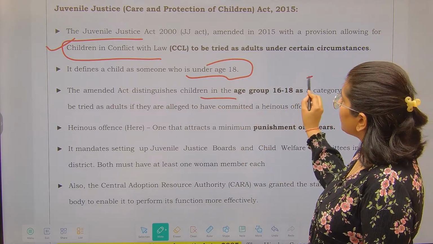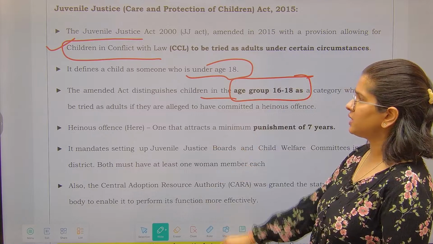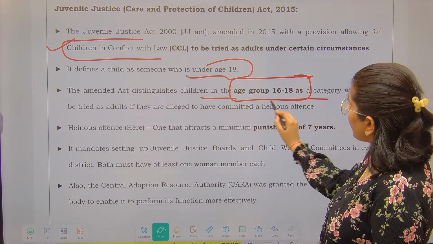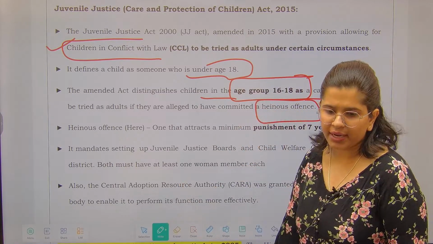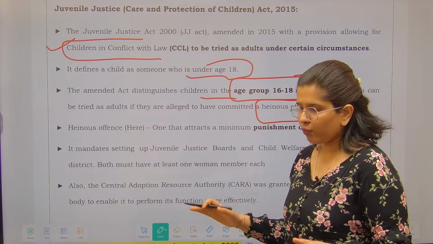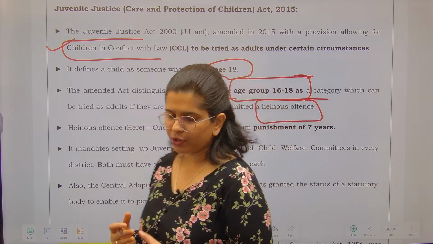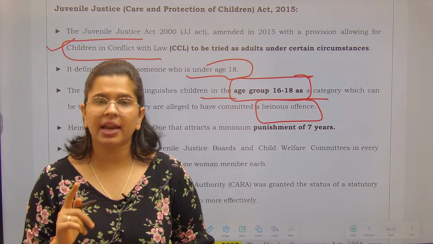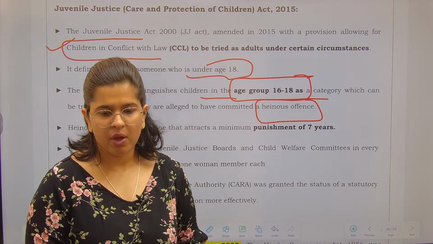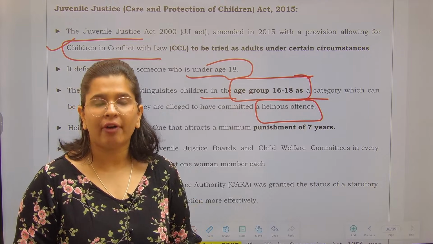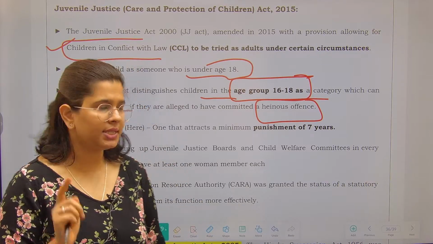The amended Act distinguishes children between the age of 16 to 18 years. If they have committed a heinous offense, then they will be tried as an adult. There will be no leeway or any kind of protection granted to them because they are a child. If you have committed a heinous crime, you have to take whatever the consequences are.